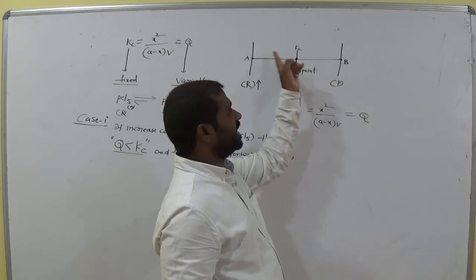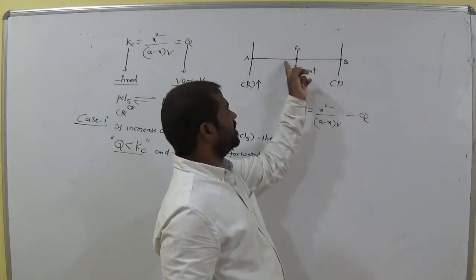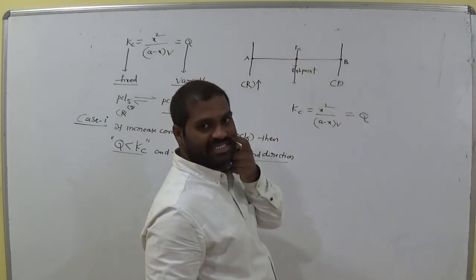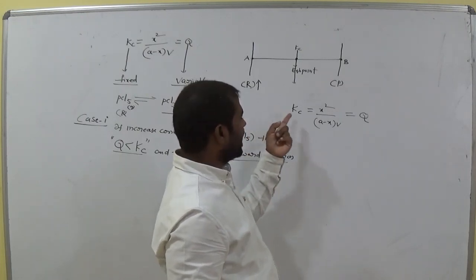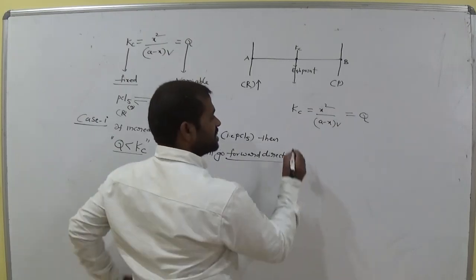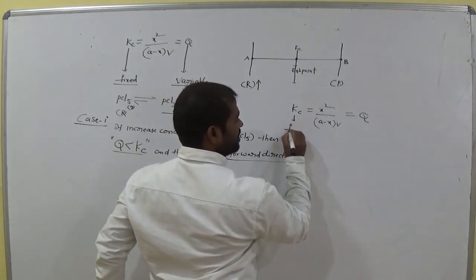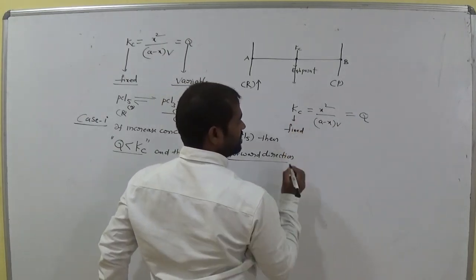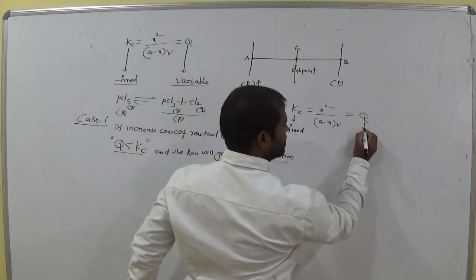Q is present at any point, not at equilibrium. We already discussed it in the previous class. Kc is always at equilibrium, it is a fixed value. Kc is fixed, it doesn't change, but Q is variable.